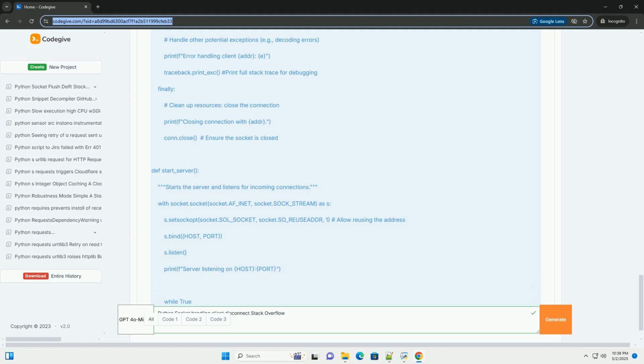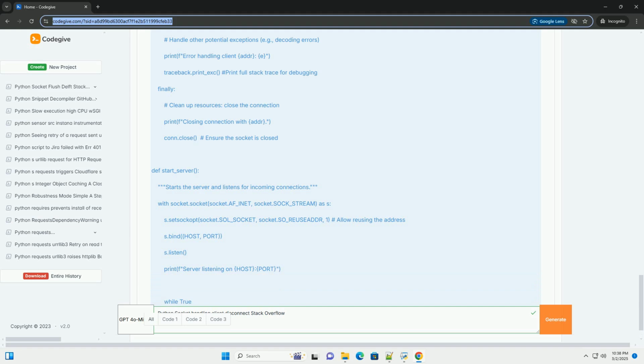Iteration over a copy of the client list iterates through a copy of the clients list to avoid runtime error, set changed size during iteration errors, when a client disconnects and removes itself during the timeout check. The heartbeat interval is a variable, which makes it easy to configure. It randomly sends heartbeats or messages, which simulates a more realistic scenario in which the client isn't constantly sending heartbeats.